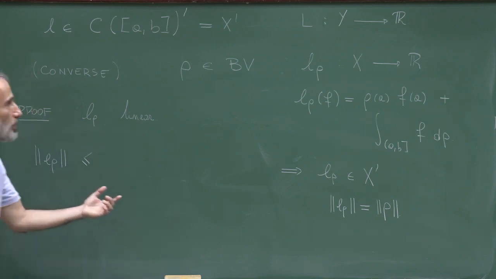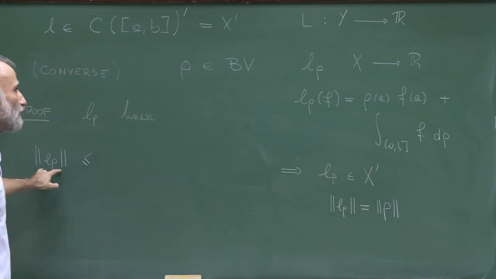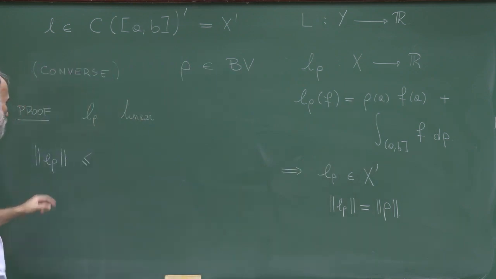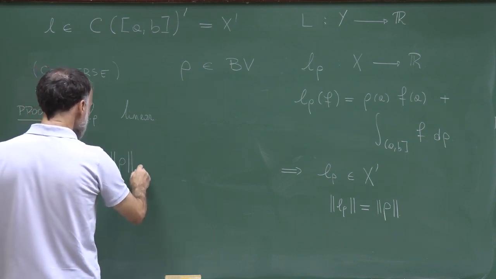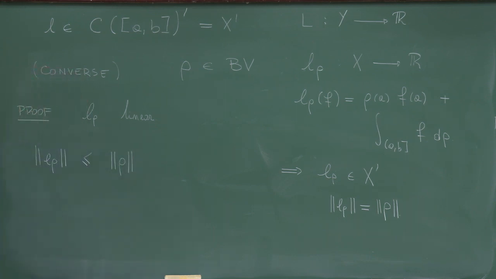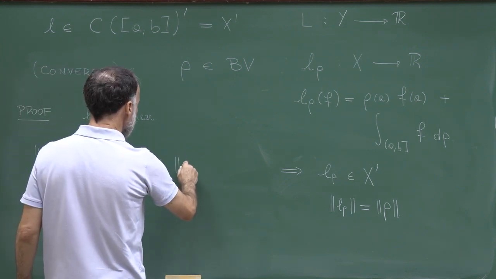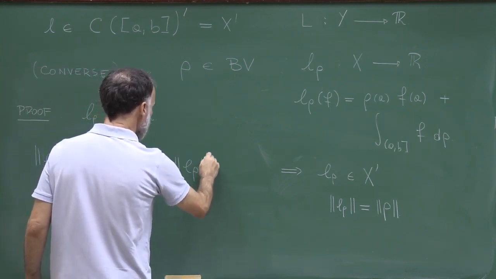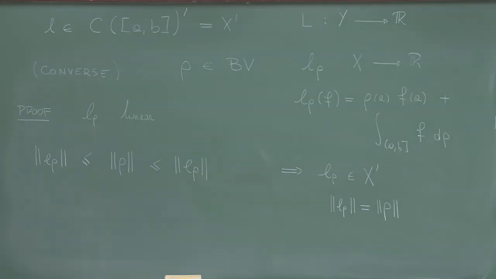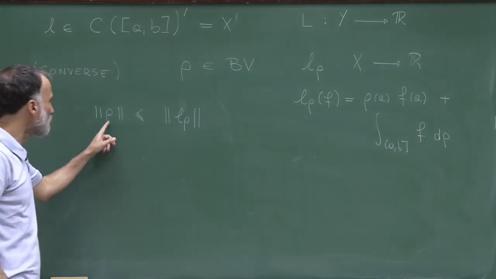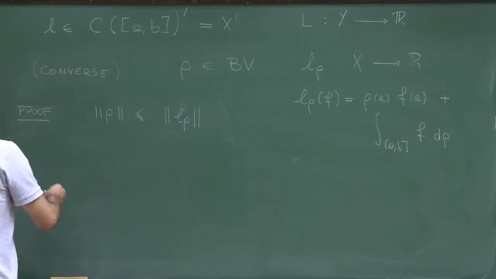So in the previous take, from this formula, we concluded that the norm of L rho is bounded by the norm of rho. So what remains to be done is to show that the norm of rho is bounded by the norm of L rho, and this is what I'm going to prove now. To prove that, observe the following.